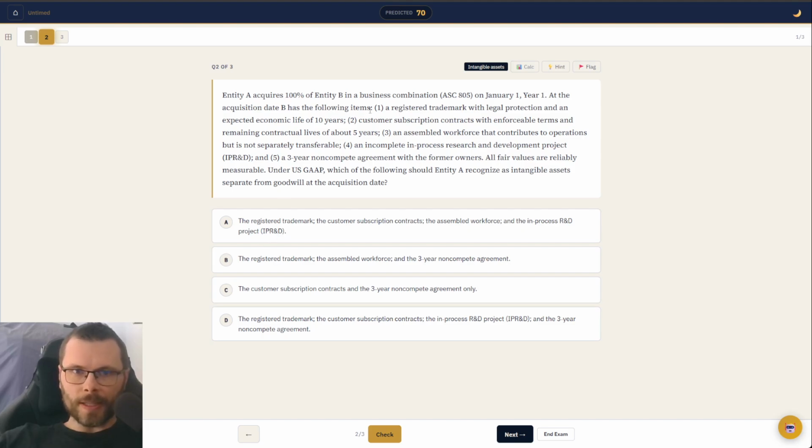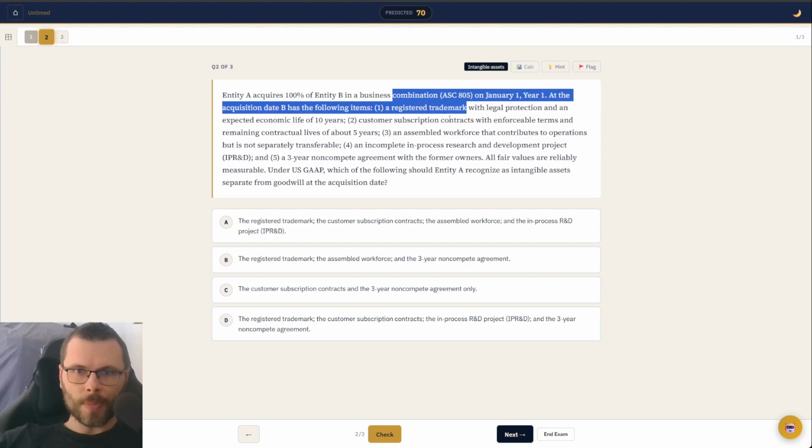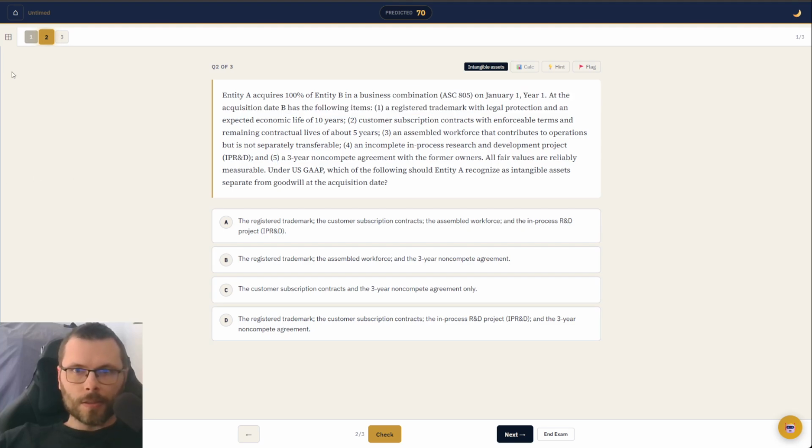Registered, let's just read each one of those. 1, 2, 3, 4, 5 of them. Okay, so registered trademark with a legal protection and an expected economic life of 10 years. Okay, so that one can be separated. Customer subscription contracts. Okay, so an actual contract with enforceable terms, those can also be separated from goodwill.